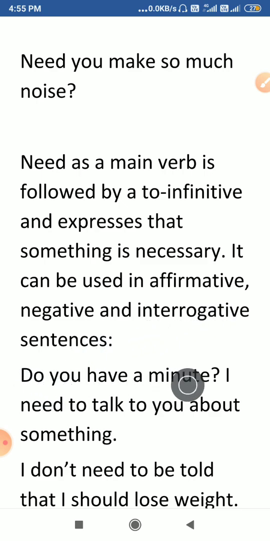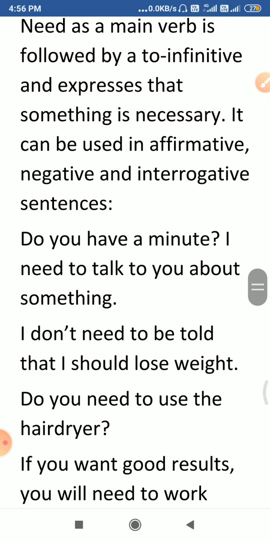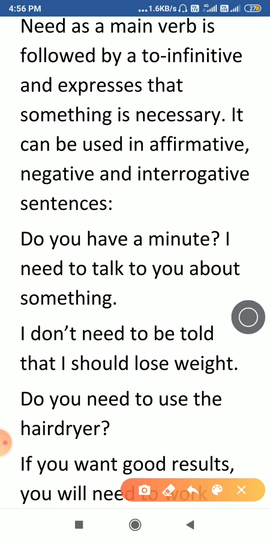So now look at some examples. Do you have a minute? I need to talk to you about something. I don't need to be told. In all these sentences, need is the main verb. Here need has been used in an affirmative sentence, here in a negative sentence, and here in an interrogative sentence. And in all the sentences, after need, to has been used. The verb with to has been used. Underline to be, to use.